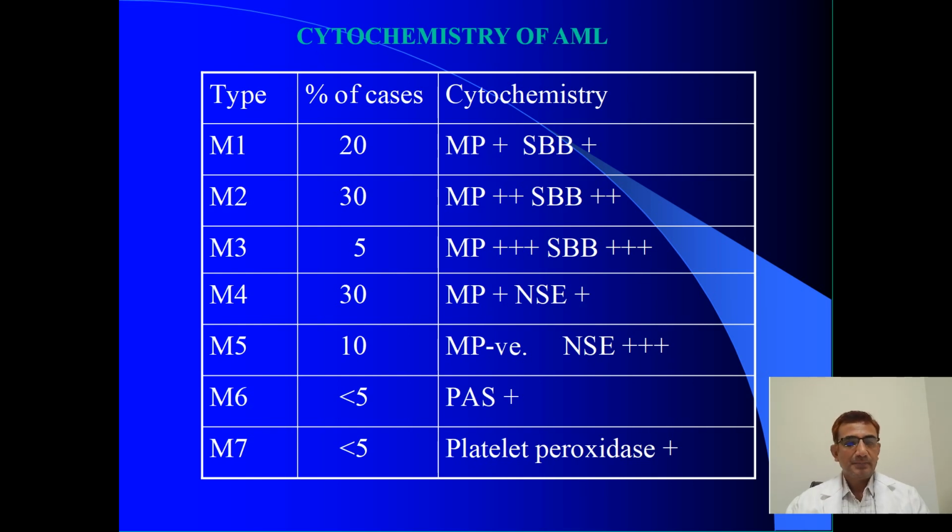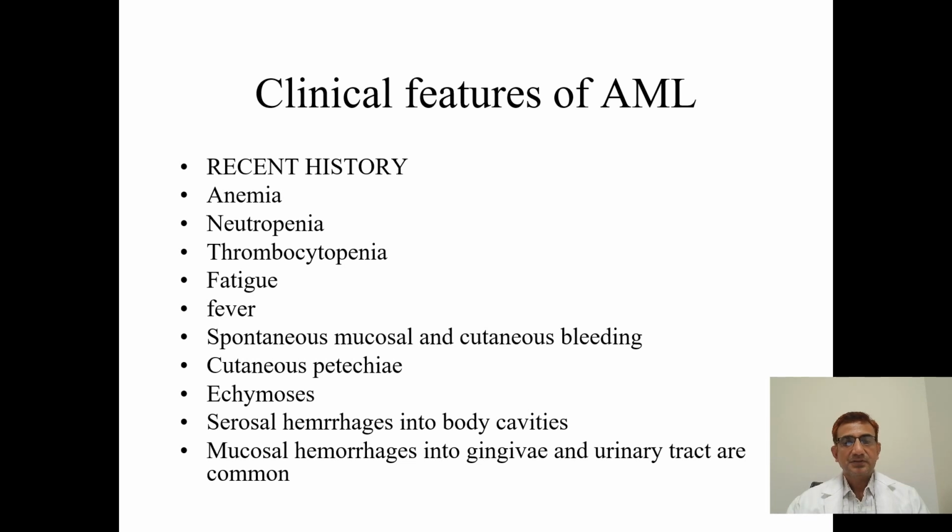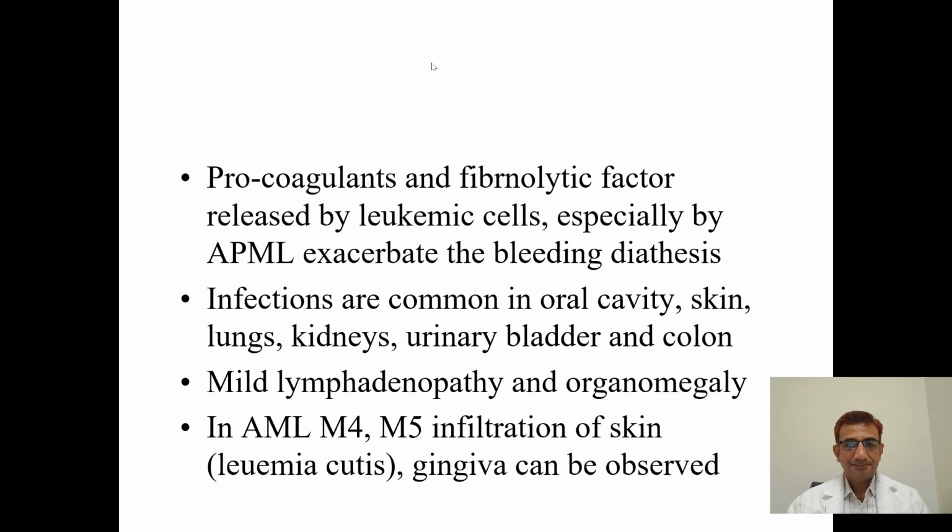So what are the clinical features of AML? The patient presents with anemia, weakness, ecchymosis, fever, fatigue, and mucosal hemorrhages like gum hypertrophy. Why are there bleeding gums and bleeding tendencies? Sometimes the patient may present with epistaxis.